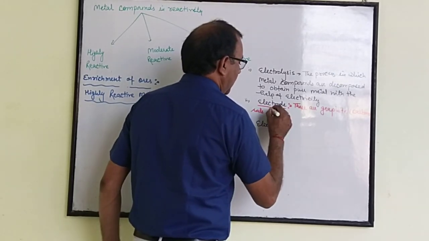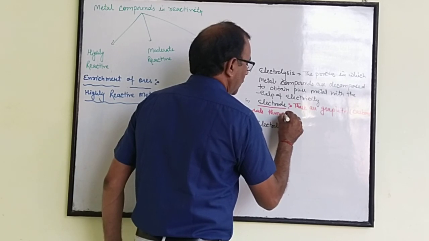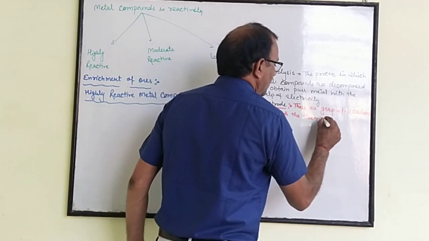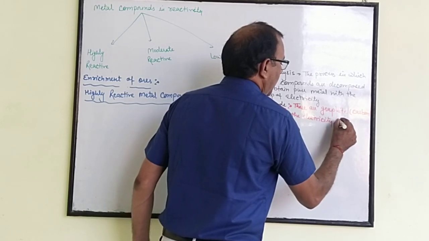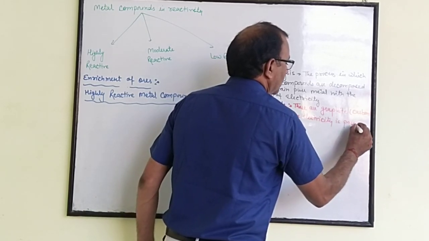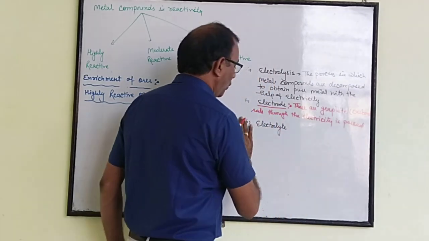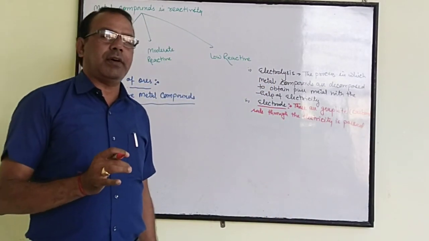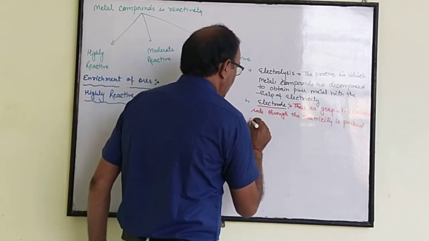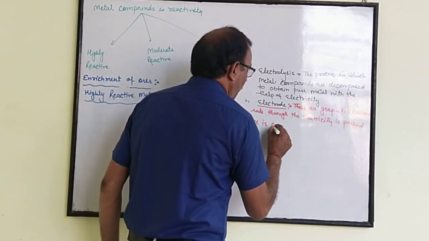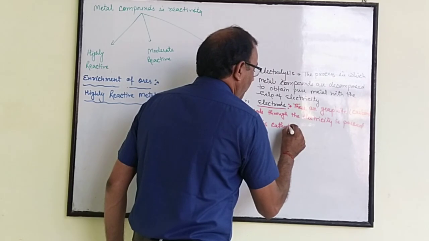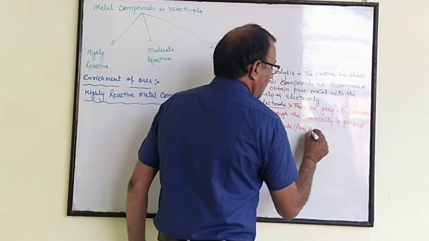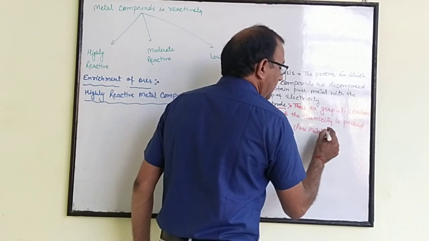Through these, electricity is passed. These two rods, one is cathode and the other one is anode. Cathode, we can say, is made up of pure metal. We can obtain a pure metal stick.